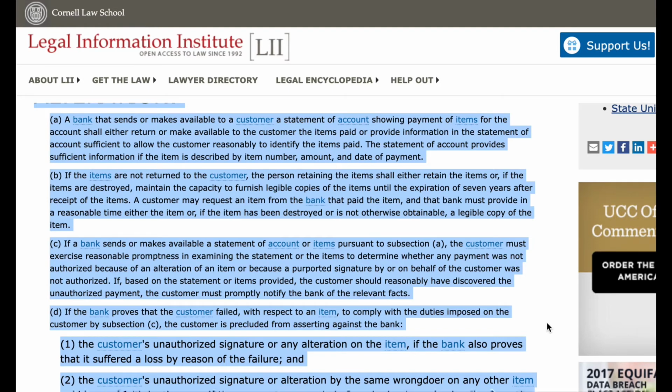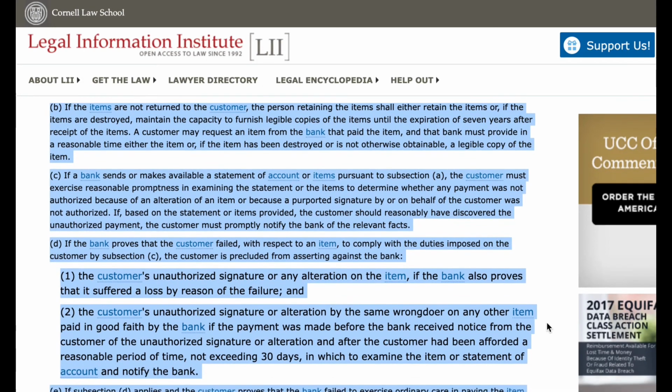C. If a bank sends or makes available a statement of account or items pursuant to subsection A, the customer must exercise reasonable promptness in examining the statement or the items to determine whether any payment was not authorized because of an alteration of an item or because a purported signature by or on behalf of the customer was not authorized. If, based on the statement or items provided, the customer should reasonably have discovered the unauthorized payment, the customer must promptly notify the bank of the relevant facts.